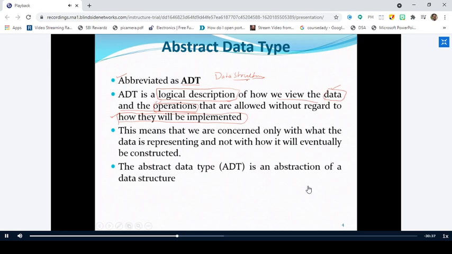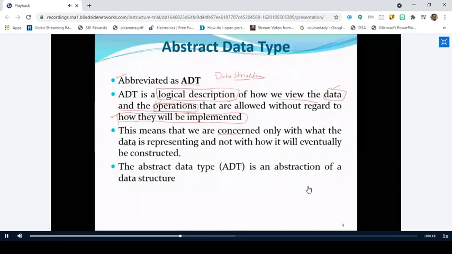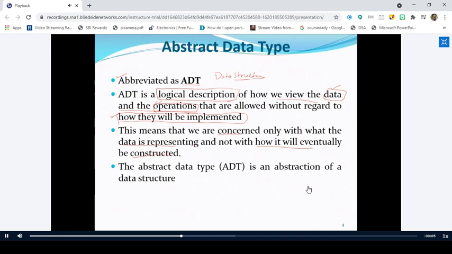So if somebody asks you what an abstract data type is, you can simply say that it is a logical description of how we view the data and the operations that are allowed on that data, without worrying about how they will be implemented. This means we are only concerned with what the data represents and not how it is eventually constructed, nor what operations are implemented for this data type.